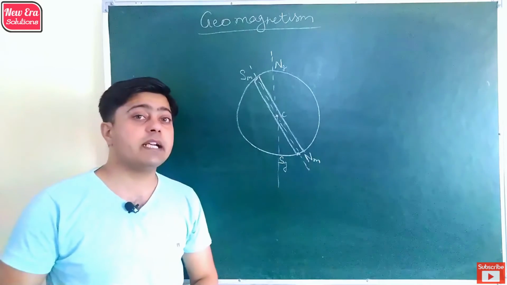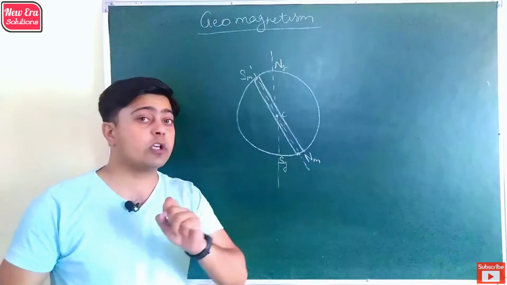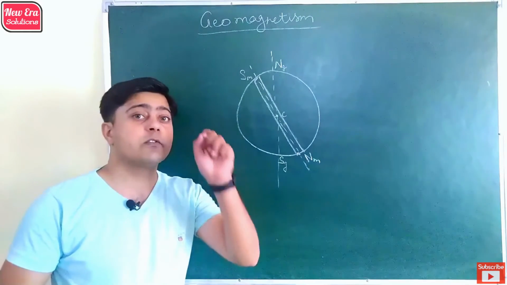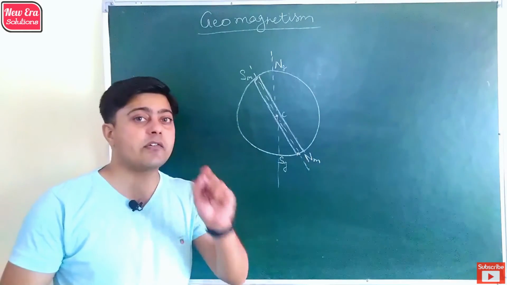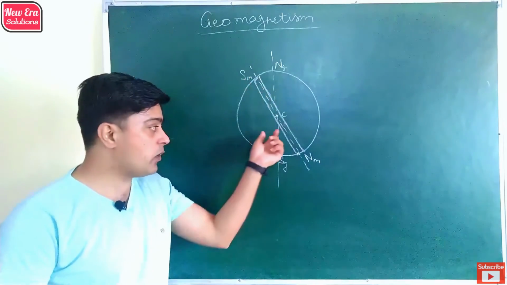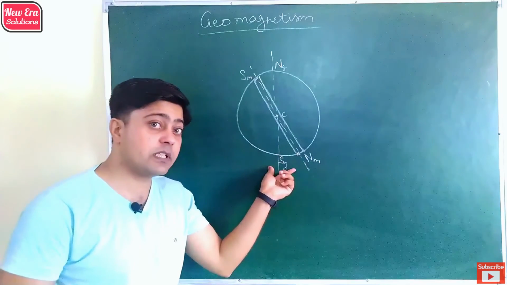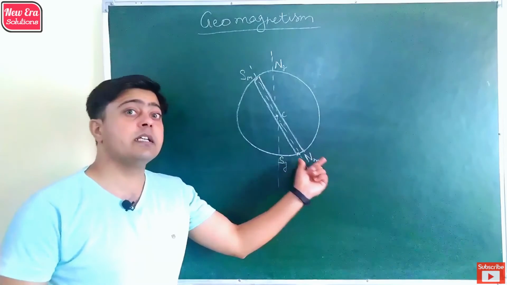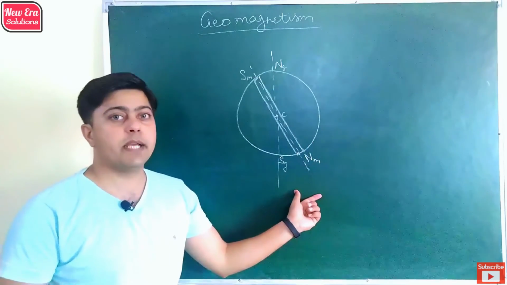So when a magnet is freely suspended, its north pole is directed towards the north of Earth because it is attracted by the magnetic south of Earth, and the south pole is directed toward the south because the north pole of Earth attracts the south pole of the magnet.